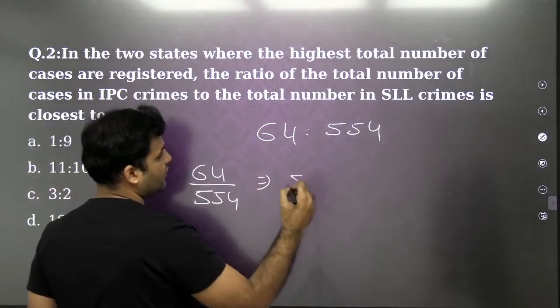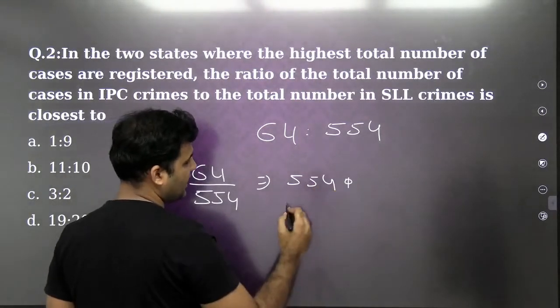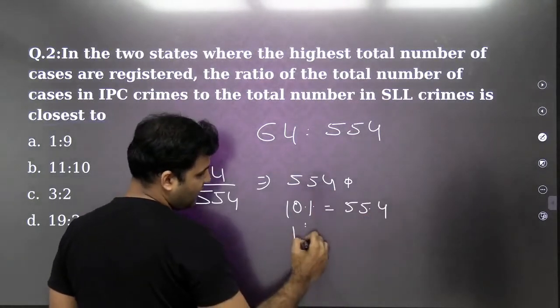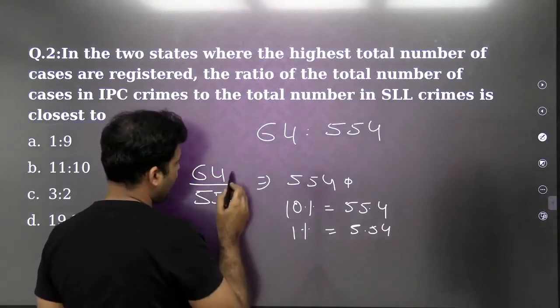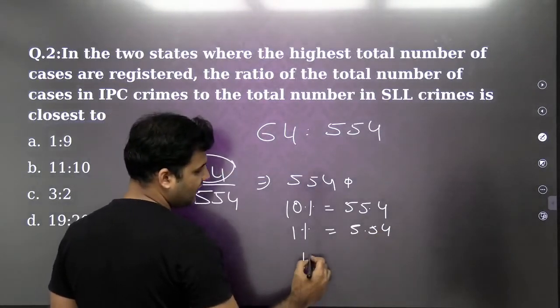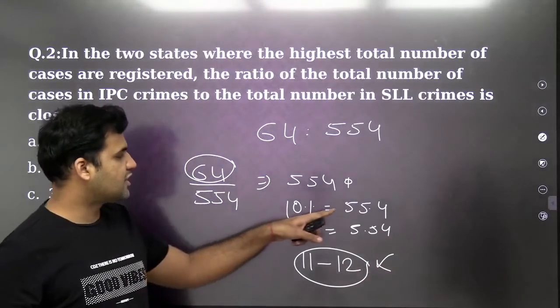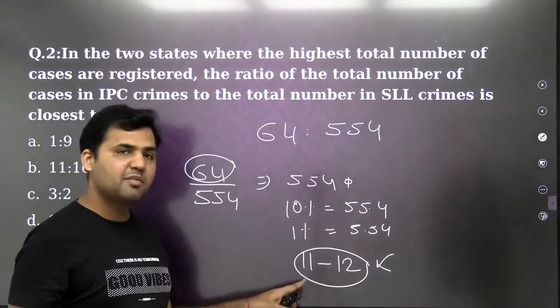Now, if you do not want to use the calculator, and you want to quickly find it out, you see that 10% of 554 is 55.4 and 1% of 55.4 is 5.554. So if I have to reach 64, you will see that I will get a value between 11 and 12, right? So 10% is 55.4, 1% is 5.554. So 64 will be between 11 and 12.